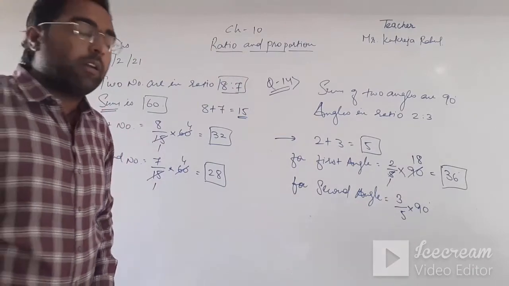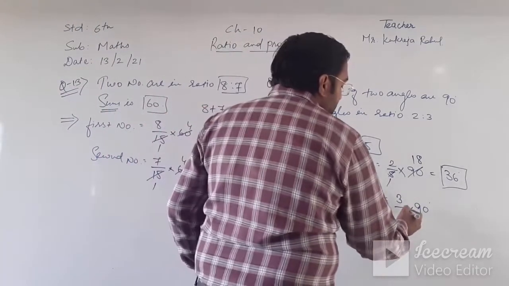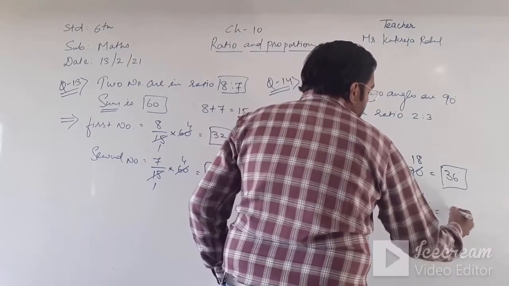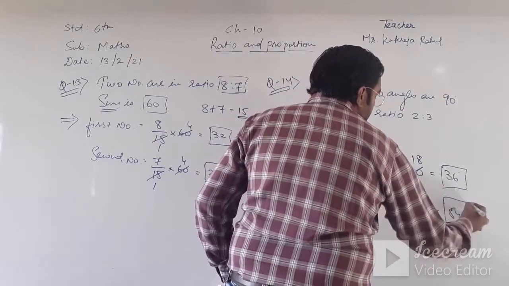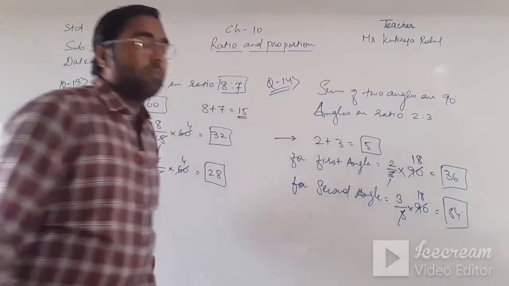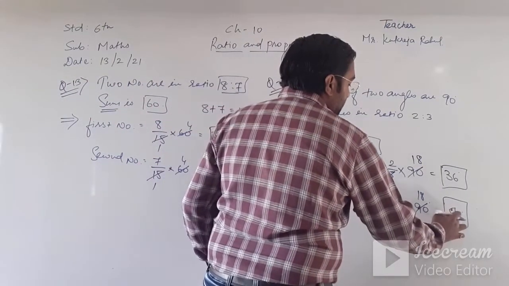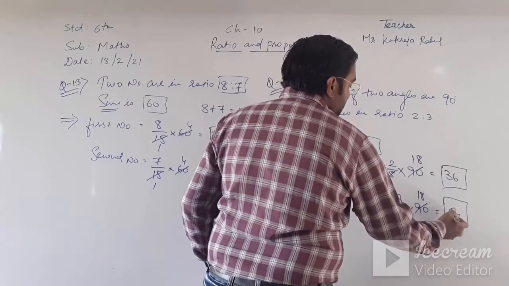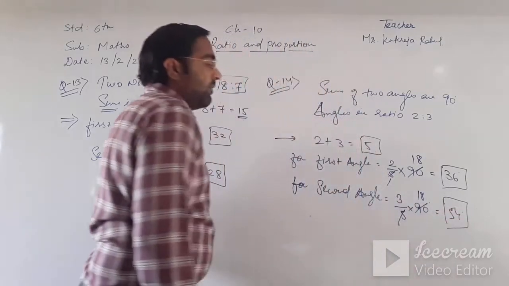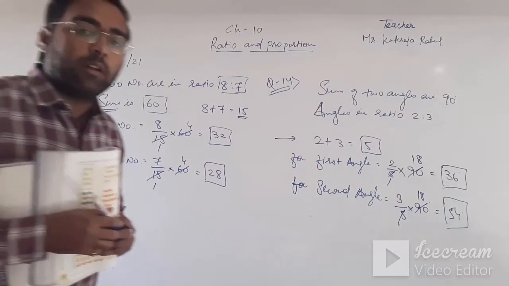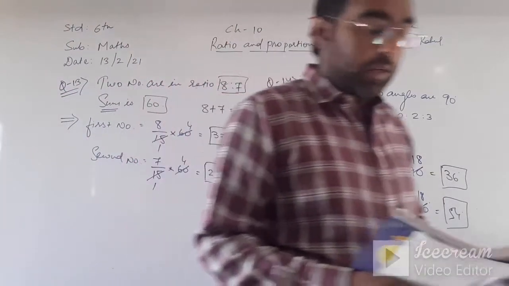So 3 by 5 into 90. Again cancellation: 18 fives are 90, 18 threes are 54 degrees. Clear? 54 degrees. So again, note down both of these questions. Then we are continuing after it.